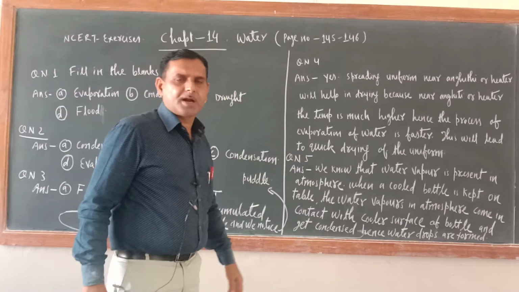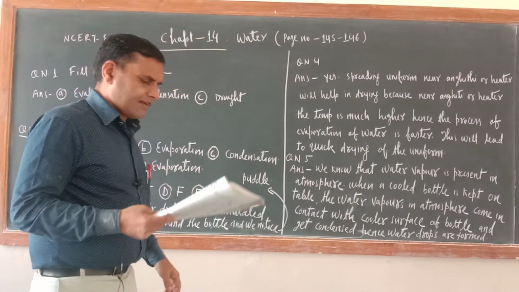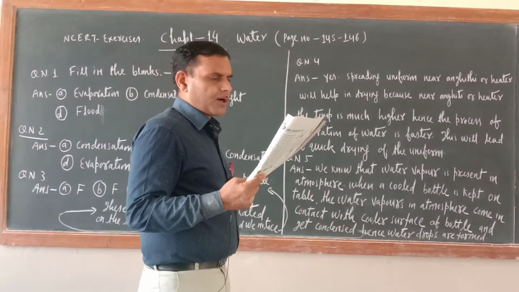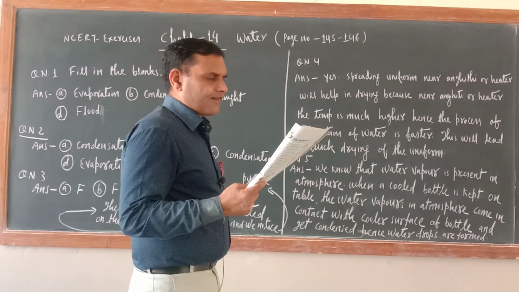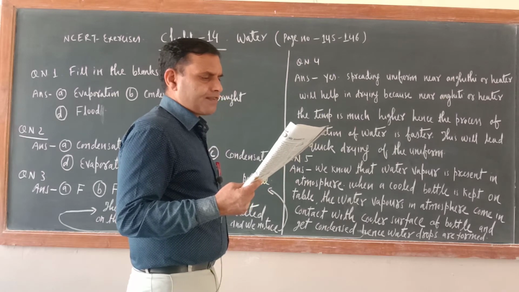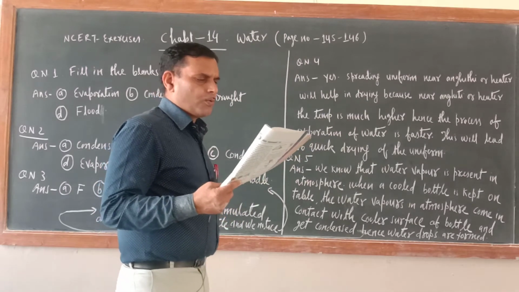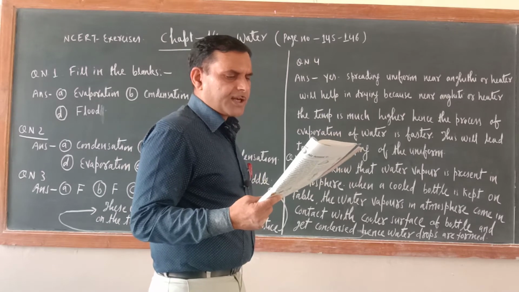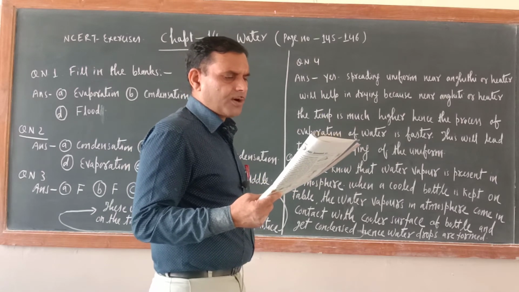Very easily you can write if you know the concept of evaporation. Now question number 5 is, take out a cooled bottle of water from the refrigerator and keep it on a table. After some time you notice a puddle of water around it. Why?